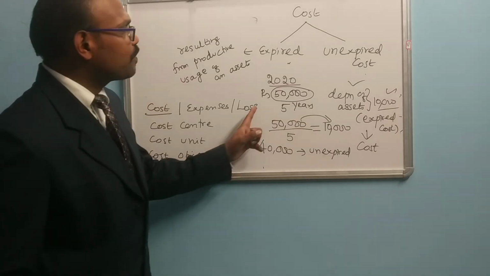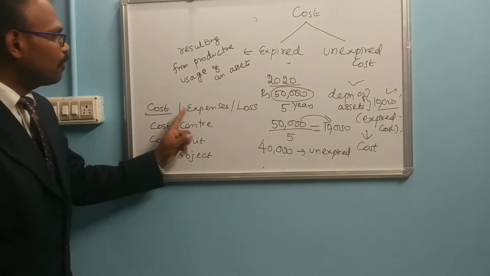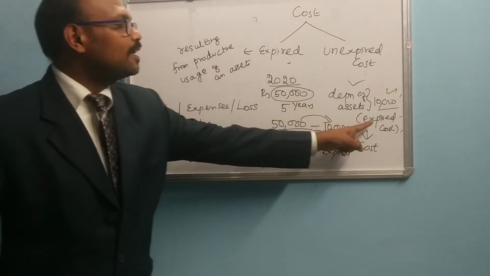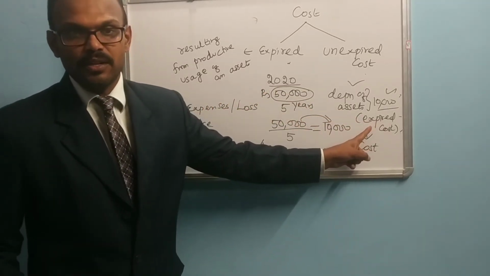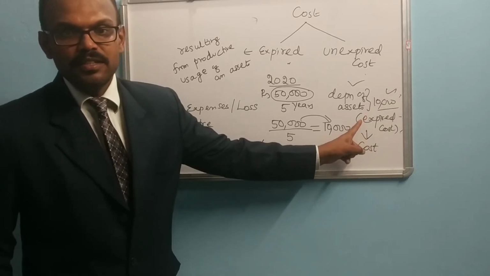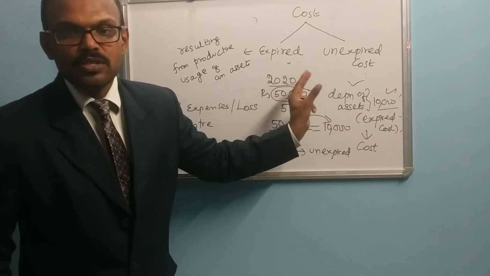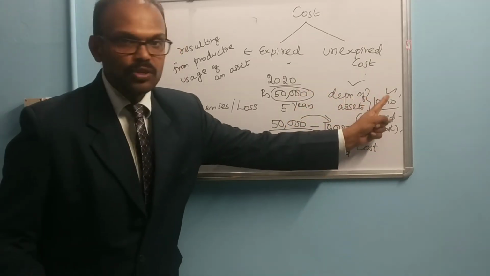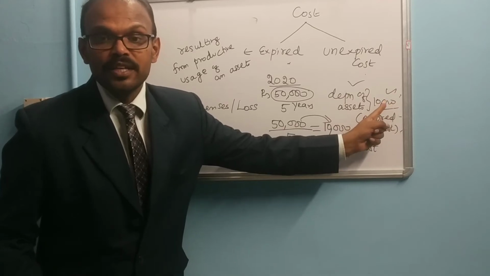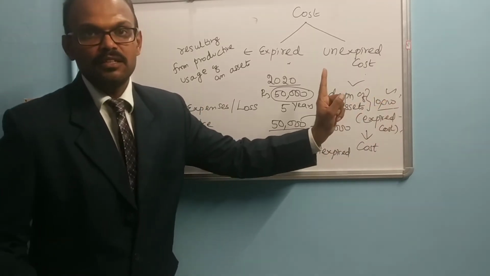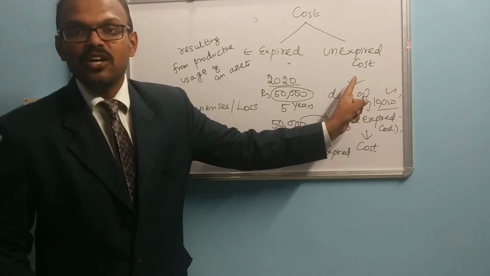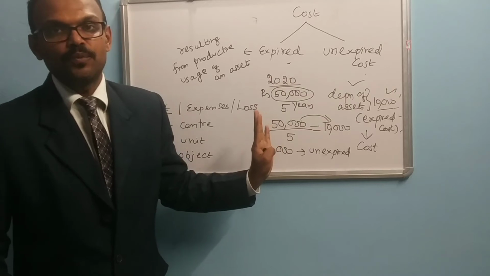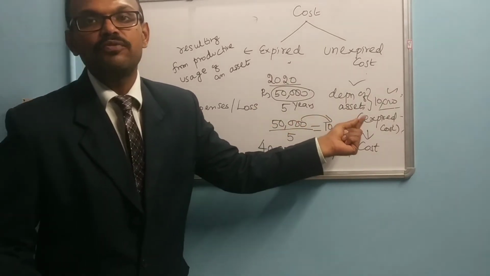This is very, very important. When we go for cost, expenses and losses, expenses is nothing but an expired cost. An expense is a portion of the revenue earning potential of the cost of the asset which has been consumed in the generation of the revenue.